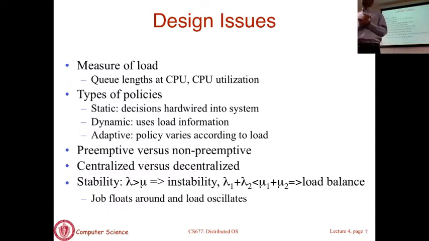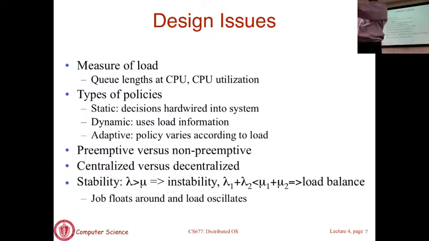Preemptive distributed scheduling essentially means that after a process has started executing, you still can move it to another machine. That means you are actually taking a process that's currently executing and moving that process. Non-preemptive scheduling means once a process starts executing, you cannot move it to another machine. The only time you can move it is after you submit a command, before the command turns into a process.